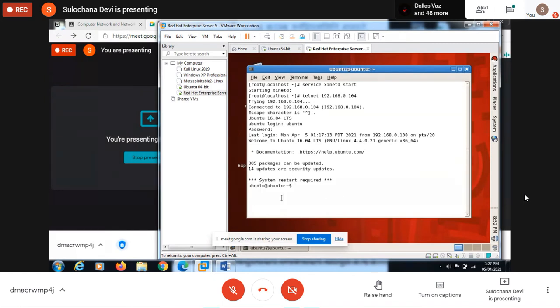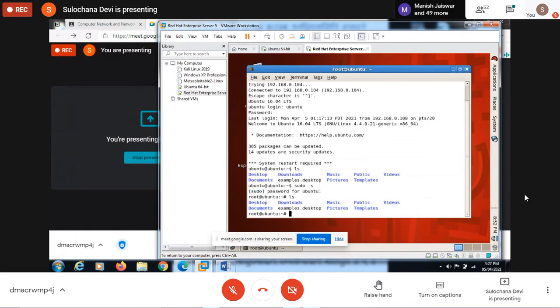Now you see here ubuntu@ubuntu. Can you see this thing? Now I have logged in to Ubuntu machine from my Red Hat. So if I give here command ls, so you can see the list of files and directories of Ubuntu machine. Okay. So here first I would like to become super user. So sudo -s. Okay. And now it will ask for the password. So password is Ubuntu. Now I'll give command ls. So here all these files and directories of Ubuntu machine I can see.